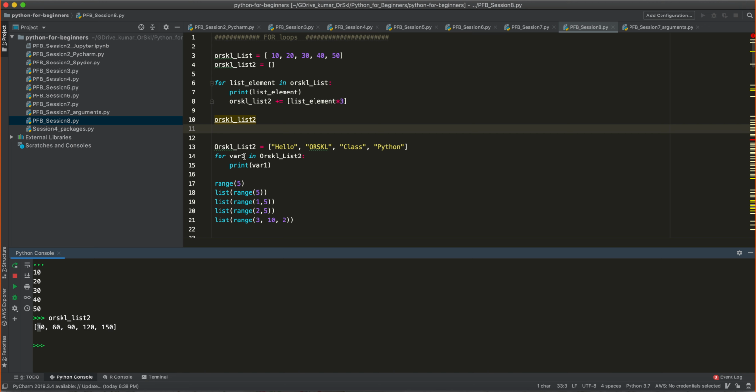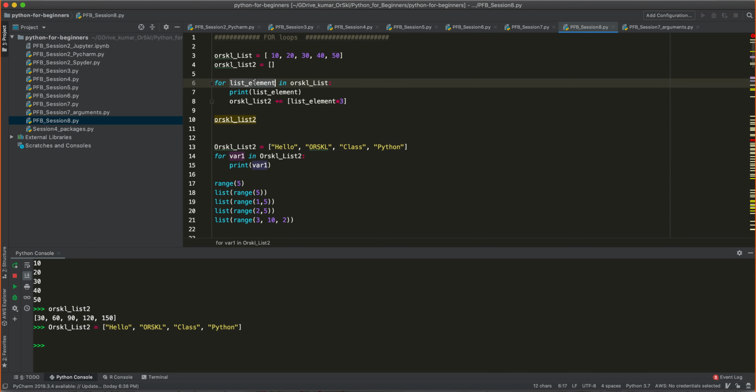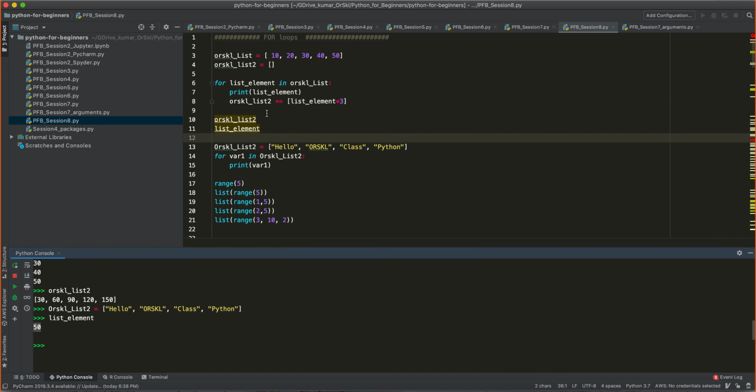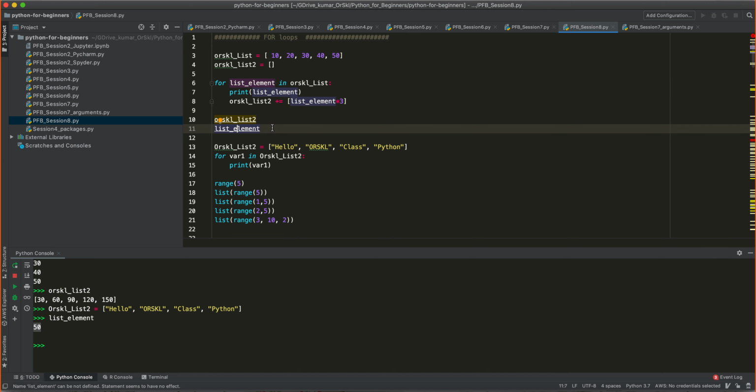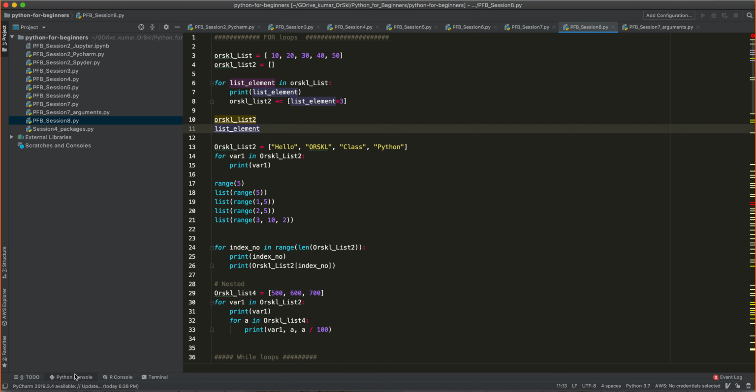Similarly, I have created another list, not only the numbers, in case if I have to just say this, and instead of list element, it can be any name that you want to give. It is just like creating a variable value. As I told you, what would be the variable value by the end of this complete loop? It is going to be 50, because last iteration was on this element. At this point, the 50 was allocated to list element, so that's the reason the value inside this variable is 50.